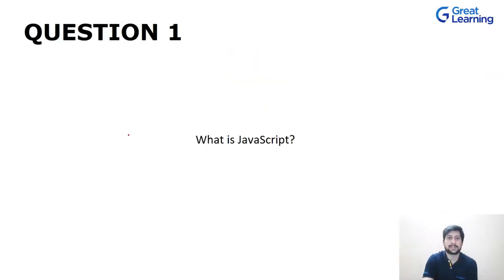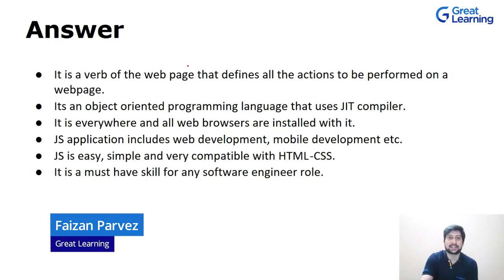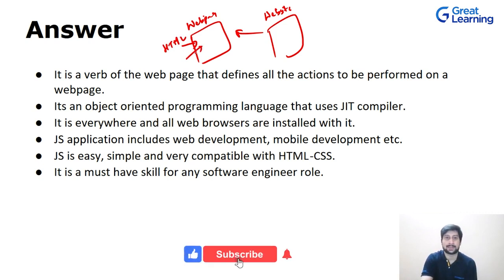So the first question is, what is JavaScript? Now, if you talk about JavaScript, any actions that you perform on a web page, let's suppose this is your web page. When we talk about a web page, it is part of a website. A website is nothing but a collection of web pages. When you have to define the structure of your web page, you will use HTML. And if you want to add some coloring, maybe some styles, you will use CSS.